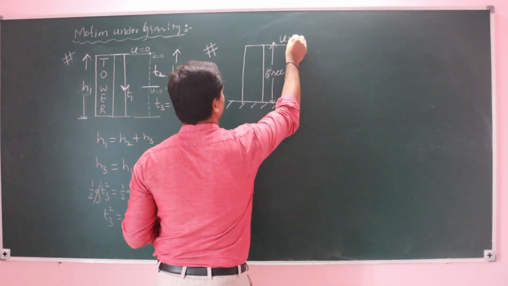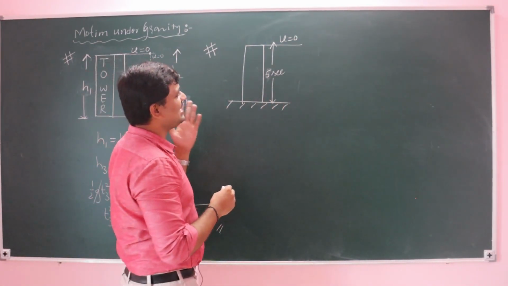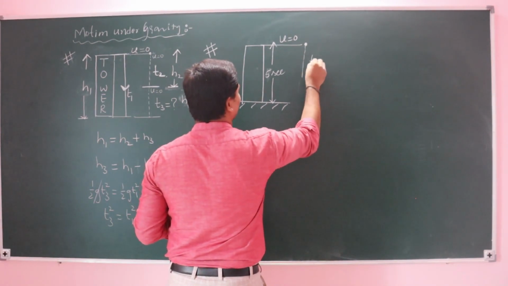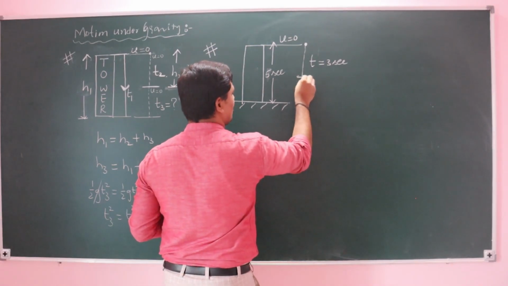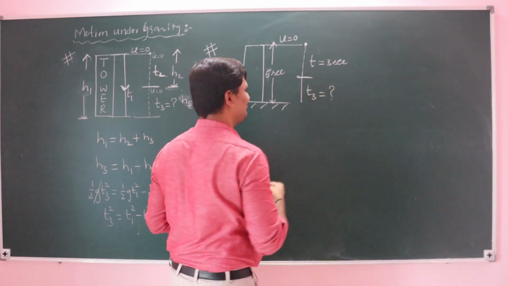It is dropped from rest and reaches the ground in 5 seconds. Next, the same body is dropped from the same height, but after 3 seconds it is stopped and again released. How much further time is taken?